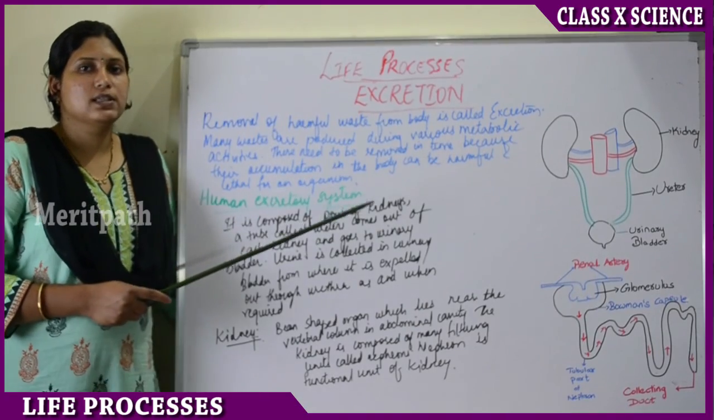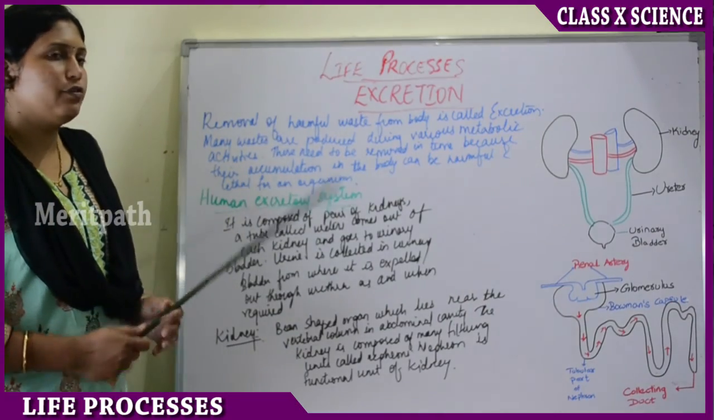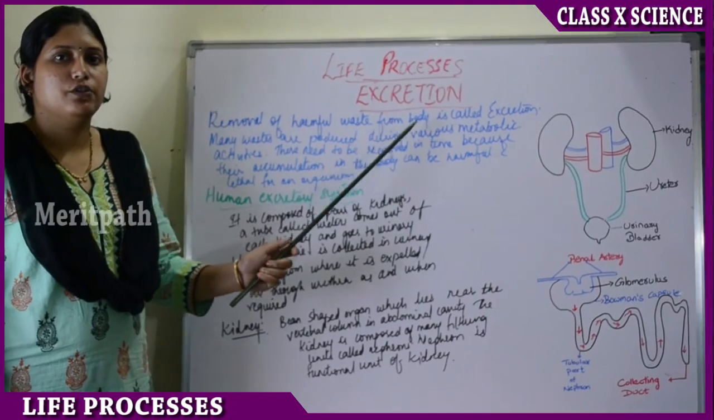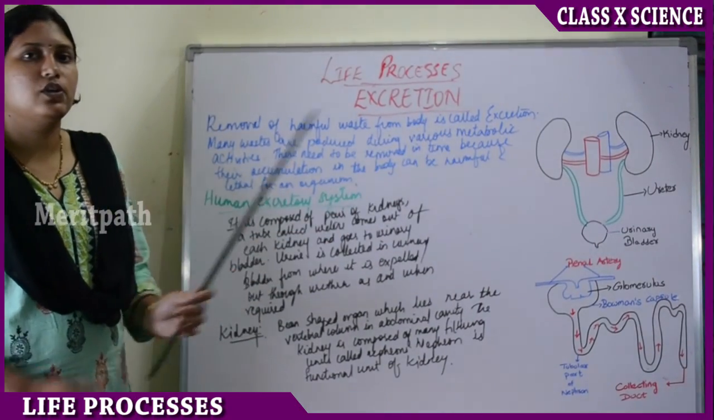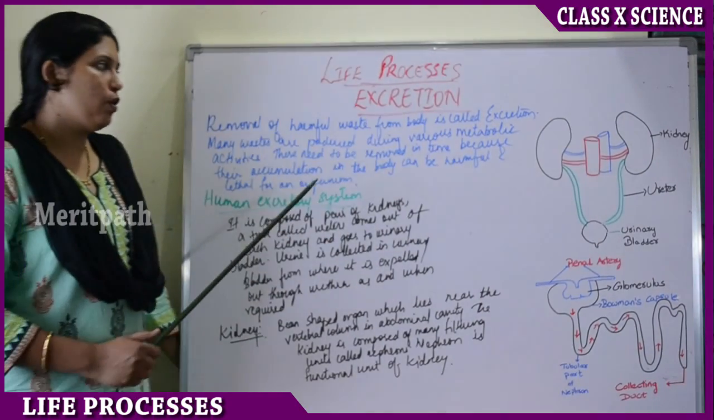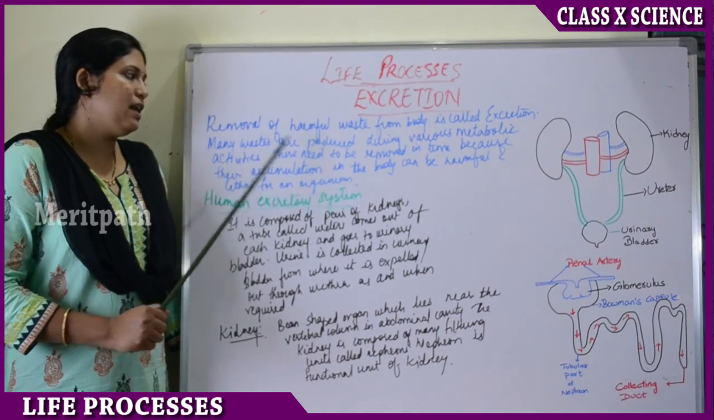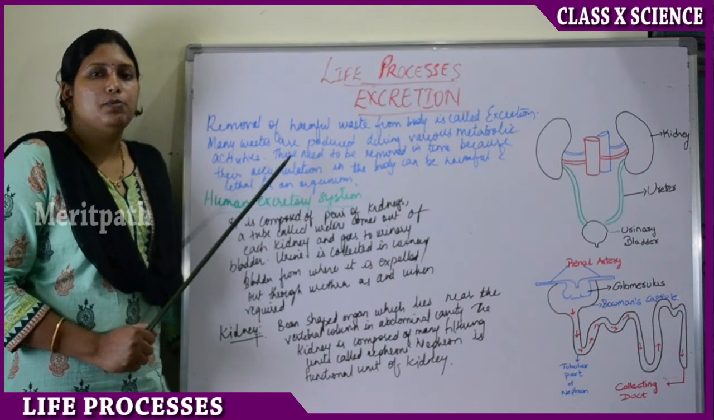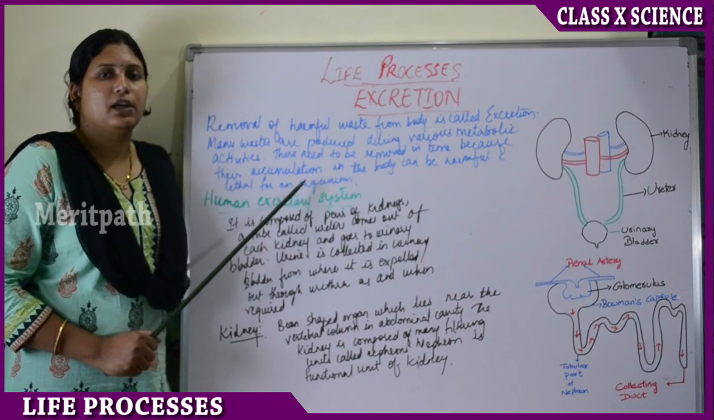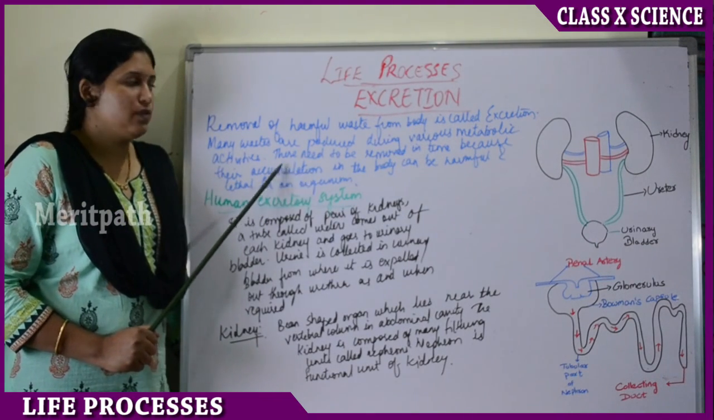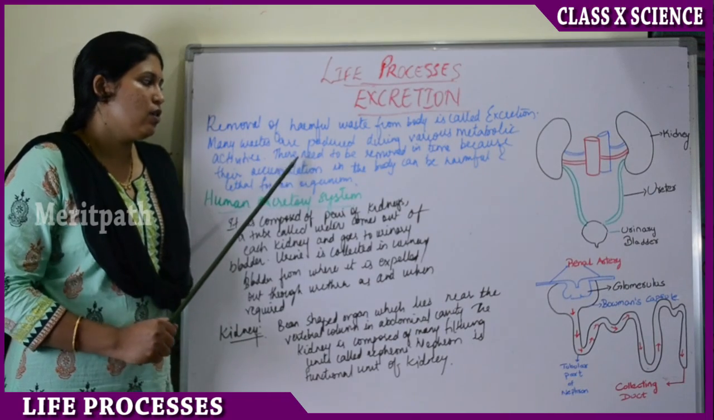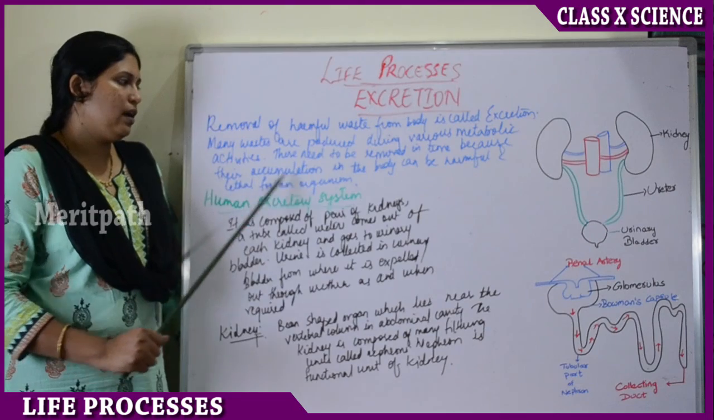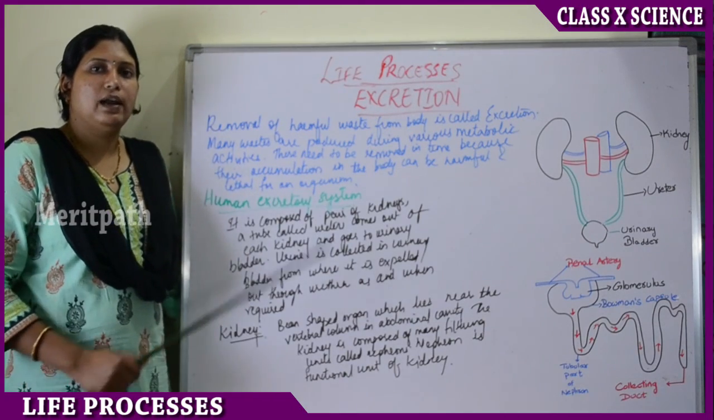Next life process is excretion. So what is the definition of excretion? The removal of harmful wastes from the body is known as the excretion, the non-digested, non-useful waste. So many wastes are produced during various metabolic activities. So the process of digestion is a metabolic activity. Various wastes are produced in this process. So these need to be removed in time because their accumulation can be harmful and lethal.